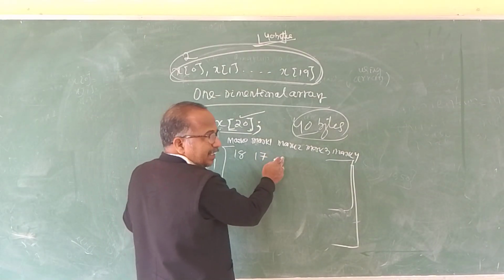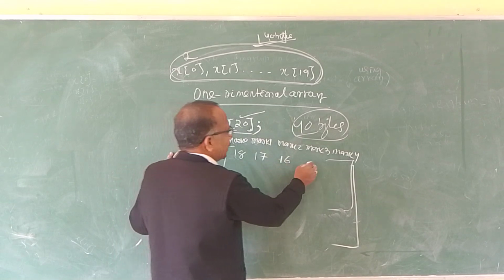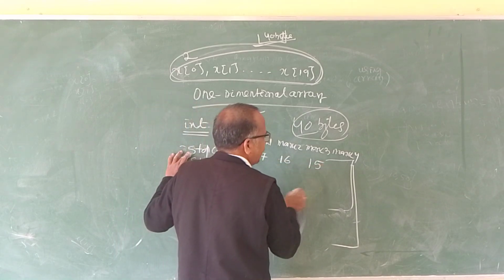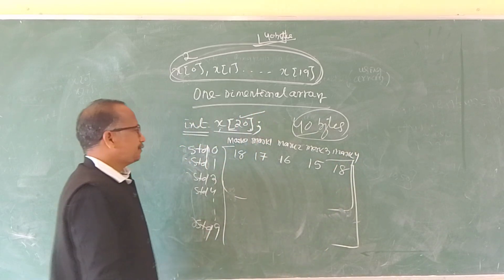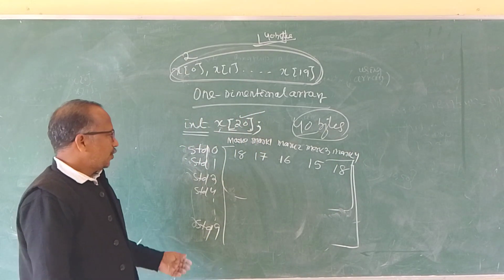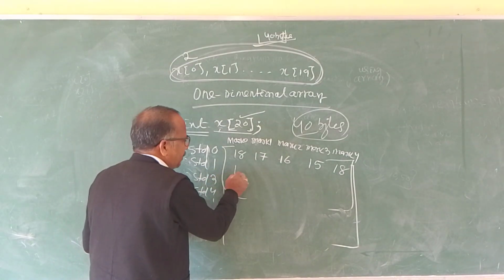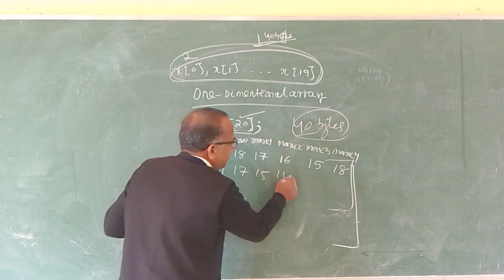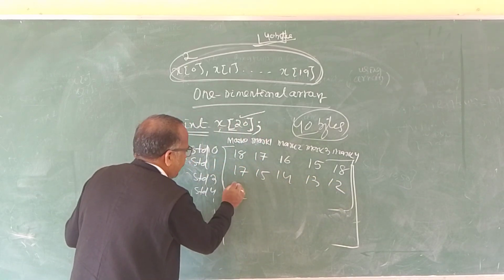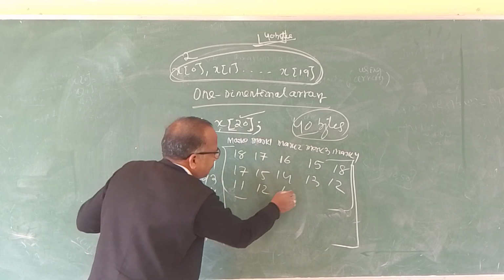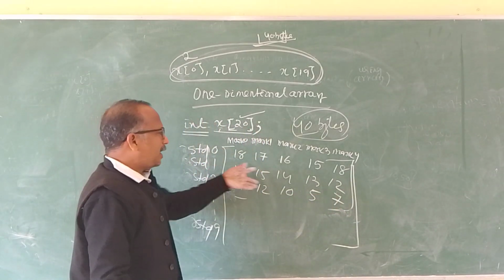In subject 3 he has secured 16 marks, in subject 4 15 marks, and in subject 5 18 marks. Similarly for student 1, student 2, student 3. These are the different marks.